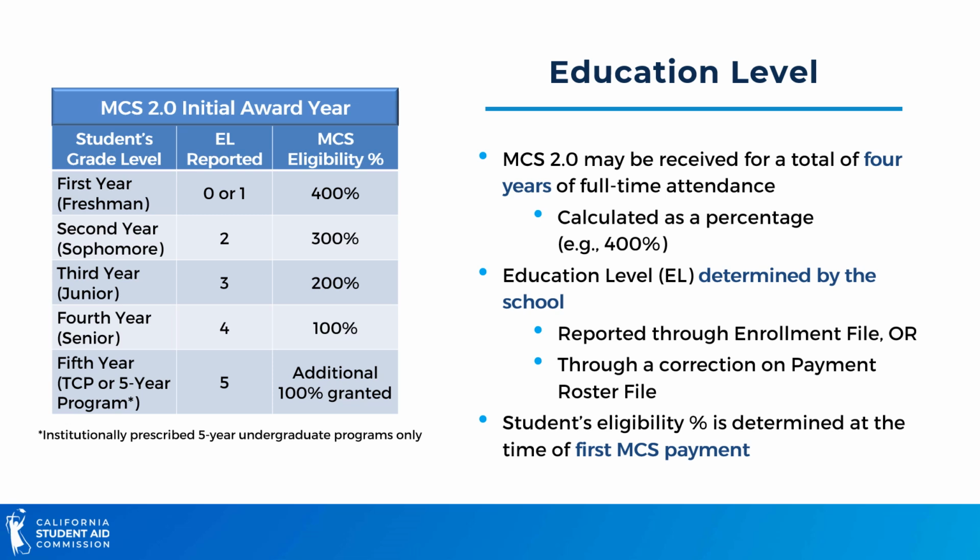A student's lifetime eligibility is determined on their education level, or EL, at the time of their very first MCS payment. For example, if a student is reported as a third-year junior during their initial MCS award year, that student will receive 2 years or 200% of lifetime MCS eligibility. Education level is determined by the school based on their own institutional policy and is reported through the MCS enrollment file or through a correction.